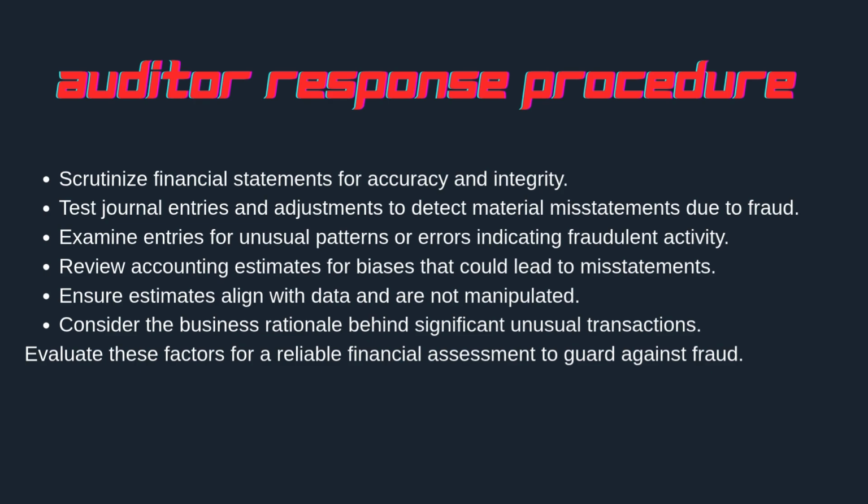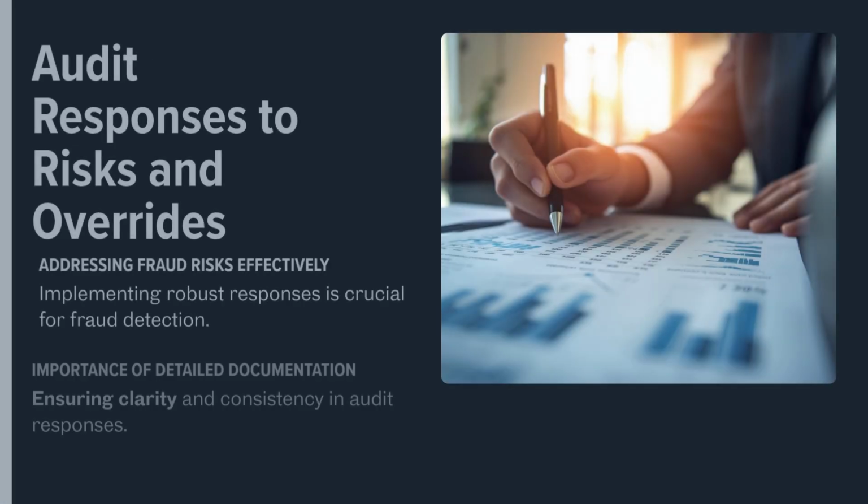Auditors must always perform specific procedures to address the risk of management overriding controls, such as testing journal entries and other adjustments for evidence of bias. Reviewing accounting estimates for biases. Evaluating the business rationale for significant unusual transactions.